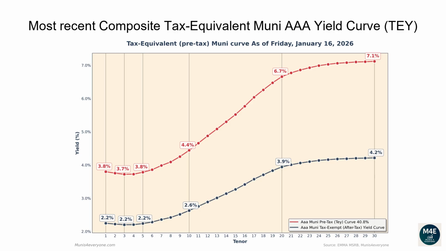The two-year tax-equivalent yield is 3.76%. The 5-year tax-equivalent yield is 3.78%. The 10-year tax-equivalent yield is 4.44%. The 20-year tax-equivalent yield is 6.66%. The 30-year tax-equivalent yield is 7.12%.